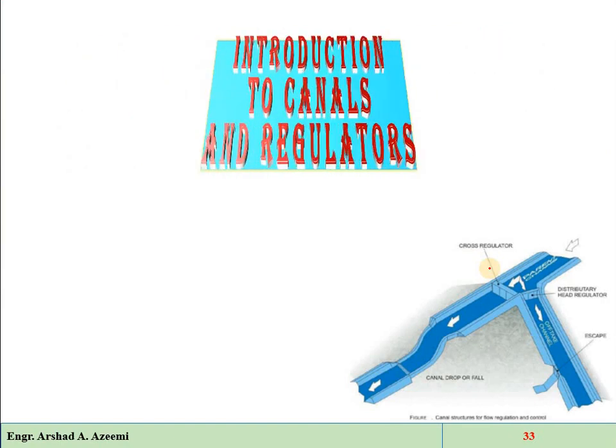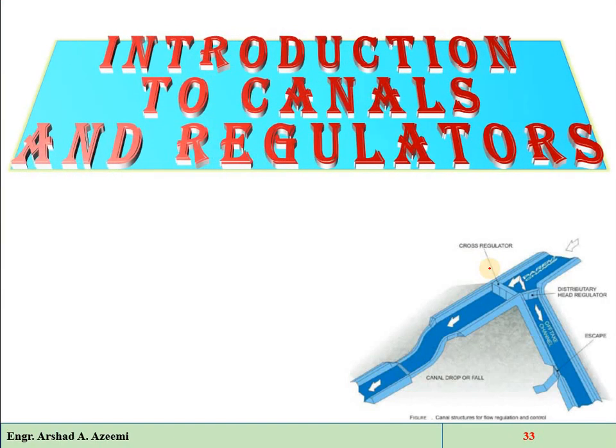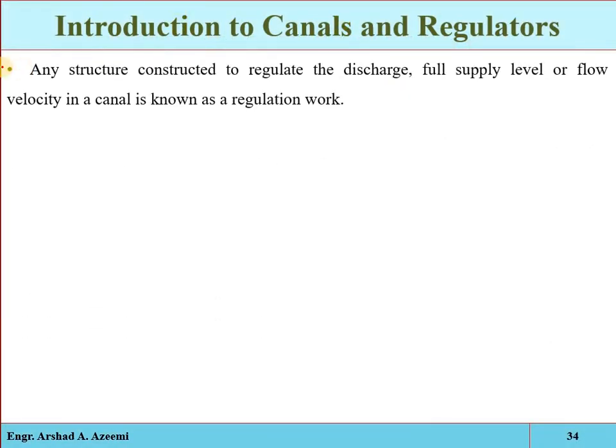Now we have some introduction to the canals and regulators. If you recall lecture number 7 and lecture number 8, in detail we discussed the canals, their types, their design and their different cross-sectional components. Here we have a brief revision in the course syllabus, so we will just introduce the different types of regulators. Any structure constructed to regulate the discharge, full supply level or flow velocity in a canal is known as regulation work. Regulation means to keep the flow in canals effective and efficient.